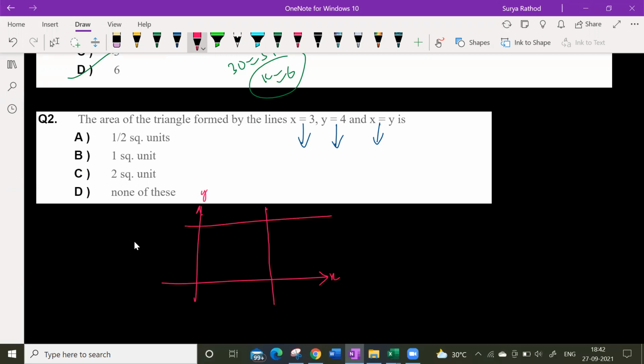All right. So x is equal to y, what do you mean by it here? Here, this is the point of intersection. So the line will pass through the origin. So 3, 4 here. So 3, 4, and x is equal to y is nothing but a line that will pass through the origin. So this is how it passes.